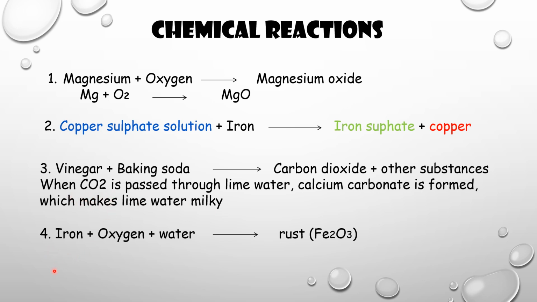And the last important one, iron plus oxygen plus water. This is the process of rusting. When iron is in contact with air and moisture in the air, it forms rust. That is the formula of rust, Fe2O3. Okay children, so these four reactions are very important.